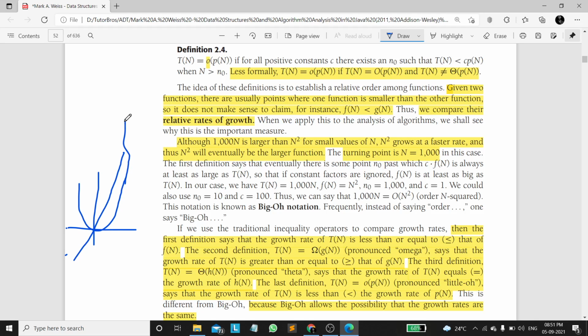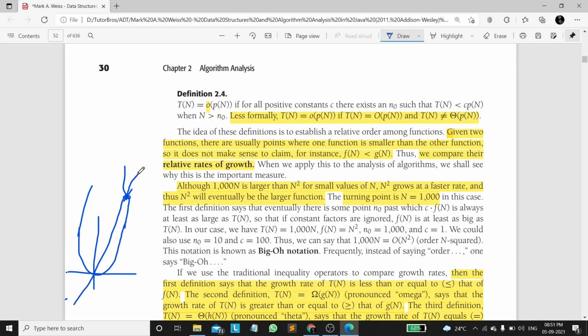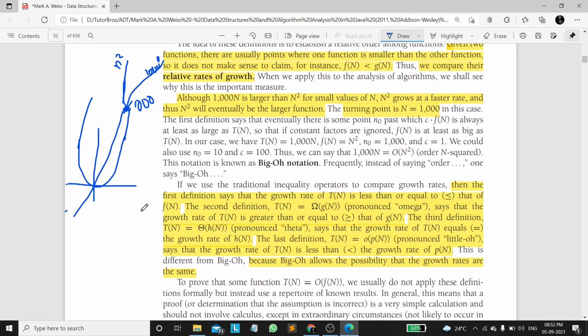And after a certain point they need to meet, right? After the meeting point, it continues in the same way, but the meeting point is at 1000. So after 1000, the growth rate of the n square function is very much higher than the 1000n function. Makes sense, right? If we have any confusion regarding this, we can plot the graphs of 1000n and n square and compare them.